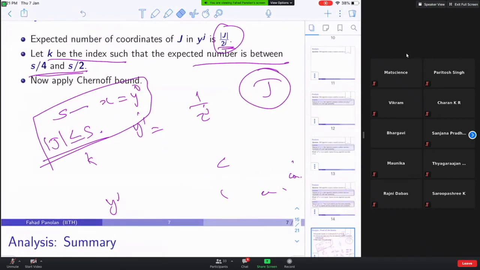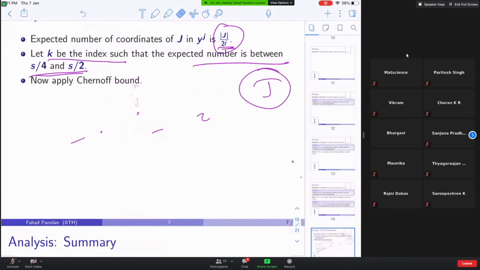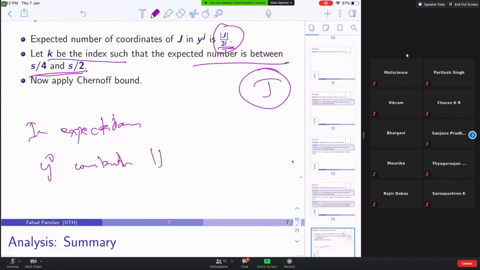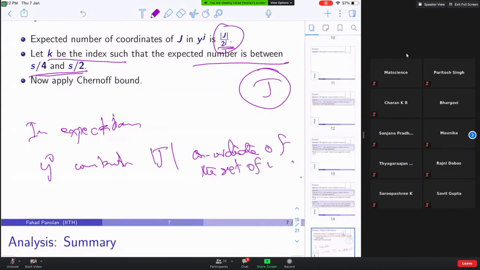So in expectation, Y0 contains mod J coordinates of the set of non-zero coordinates of X.